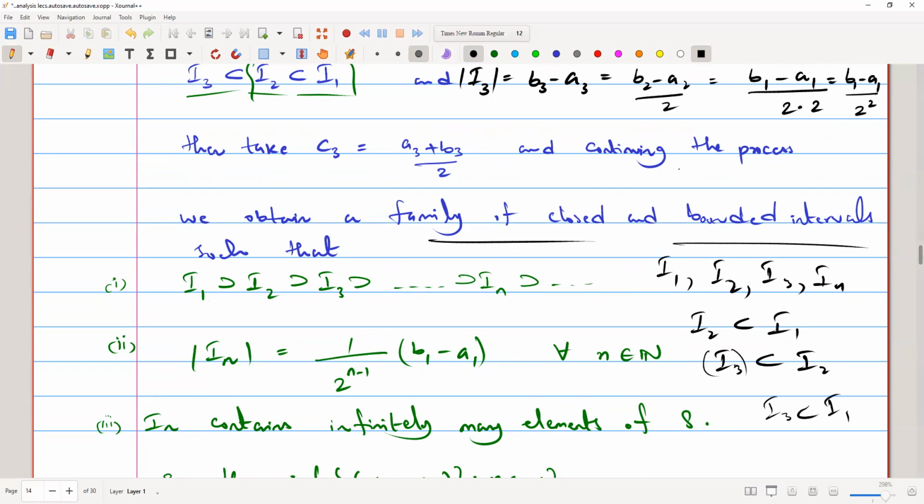So if every interval is contained in its previous interval, it is contained in the first interval, that is interval 1. So here we represent that I2 is contained in I1, I3 is contained in I2, I4 will be contained in I3, and similarly In will be contained in In minus 1, and so on.